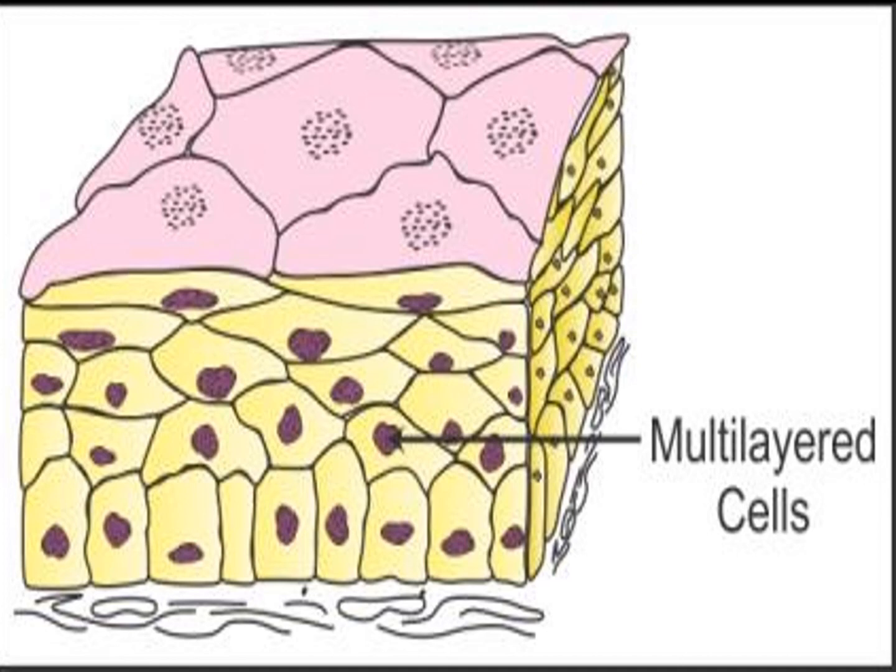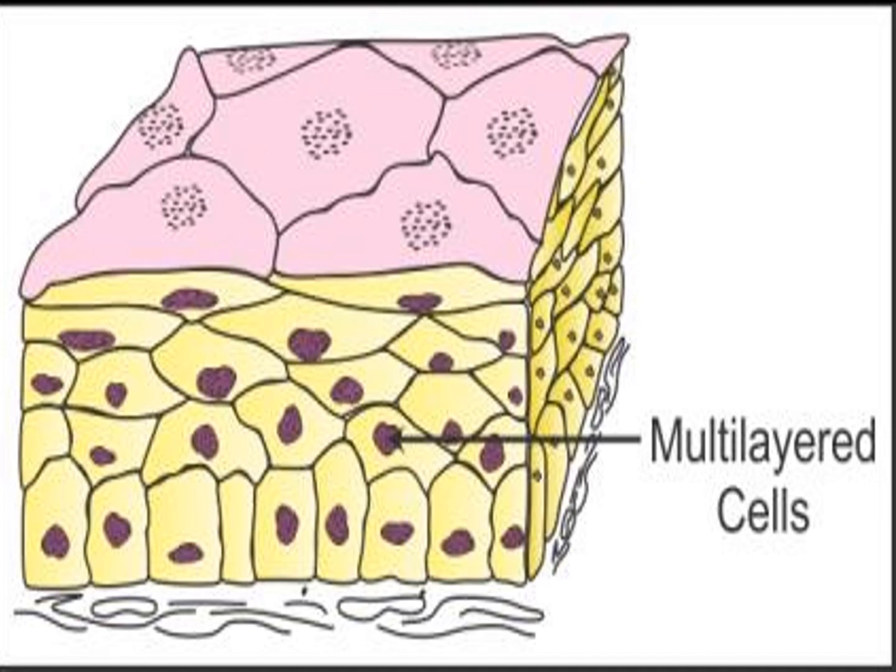Stratified epithelium. Epithelial tissues in the skin function as a waterproof membrane. Yes, our skin epithelial tissues are a waterproof membrane.